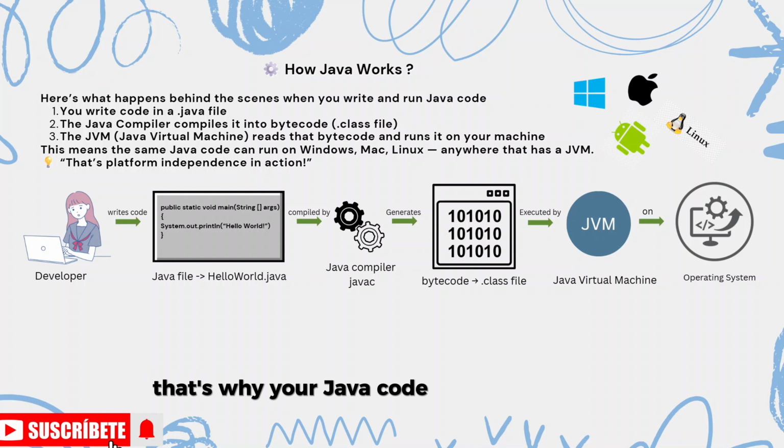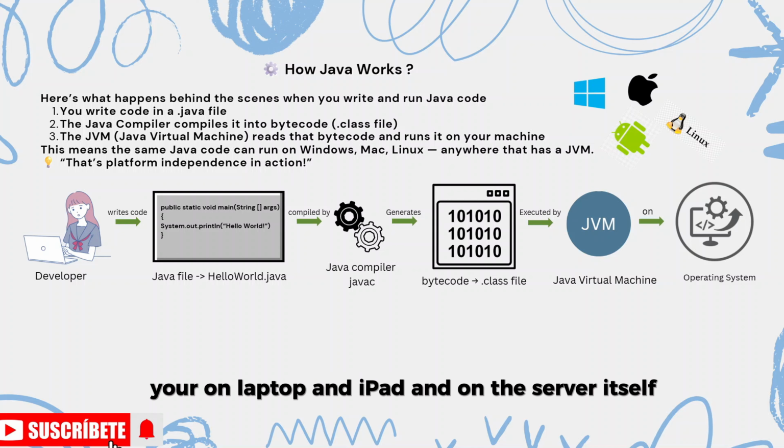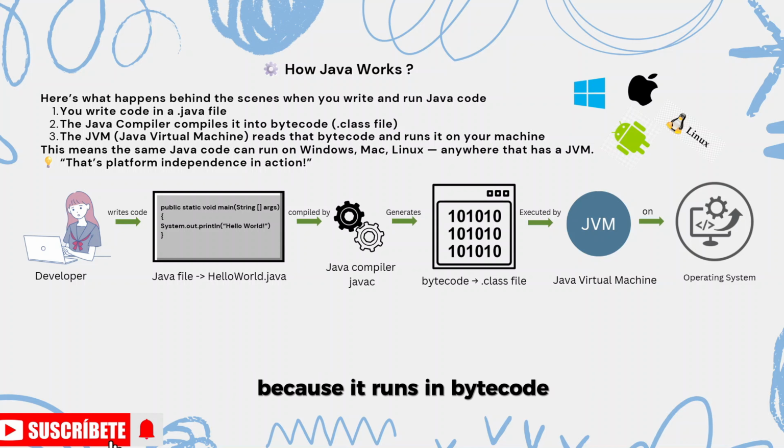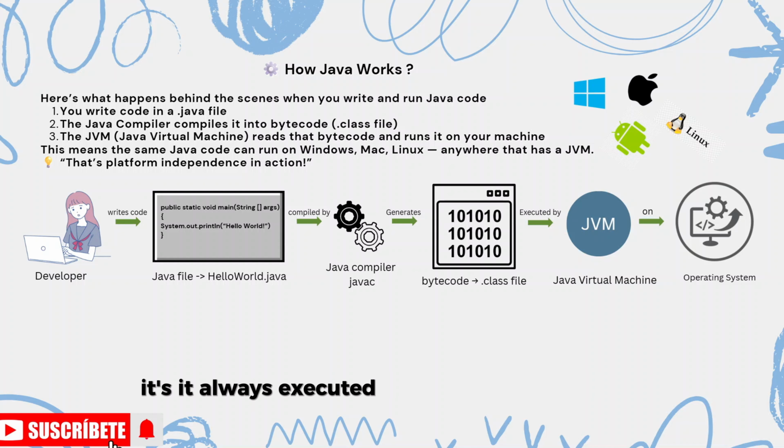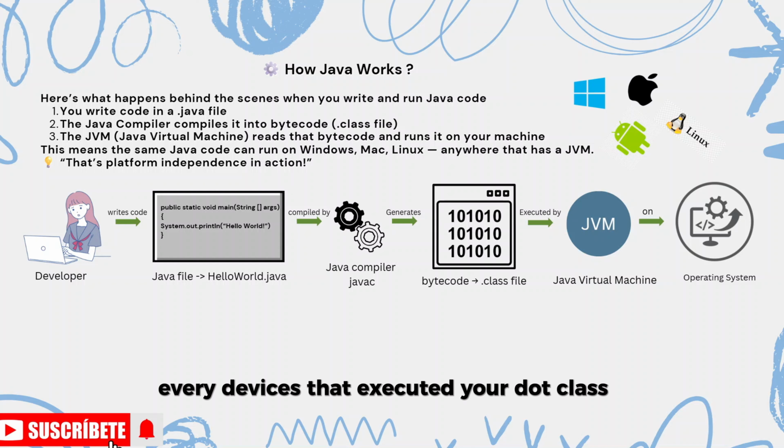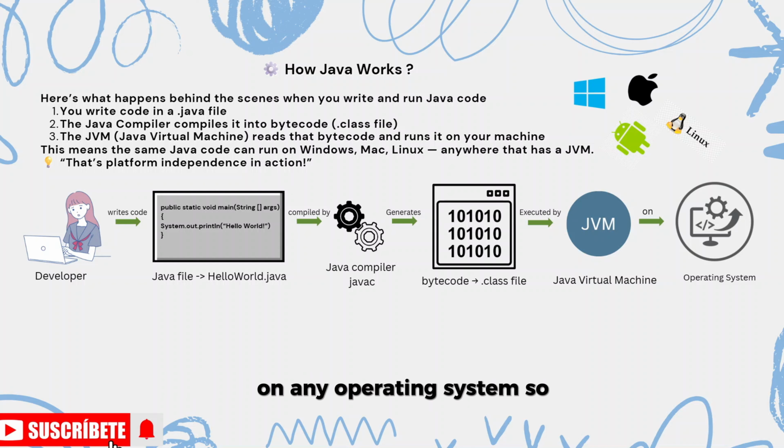That's why your Java code runs on your mobile, laptop, iPad, and on the server itself, because it runs as bytecode. It always executes your .class file on every machine that has a Java Virtual Machine. So there is one powerful term, the Java Virtual Machine, which is installed on your devices and executes your .class file on any operating system.